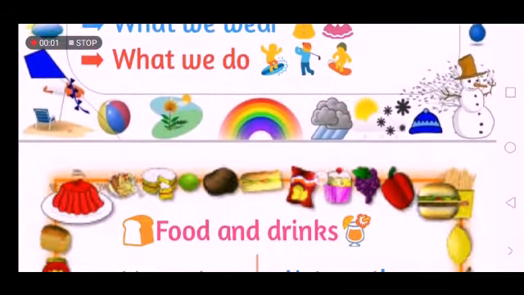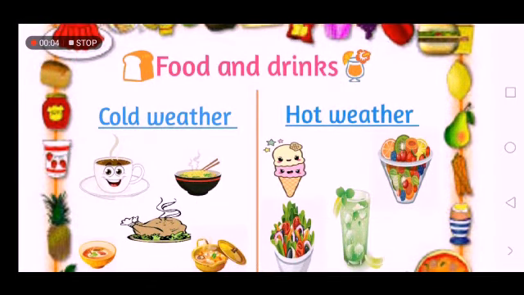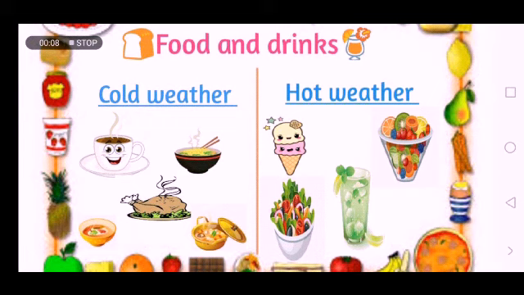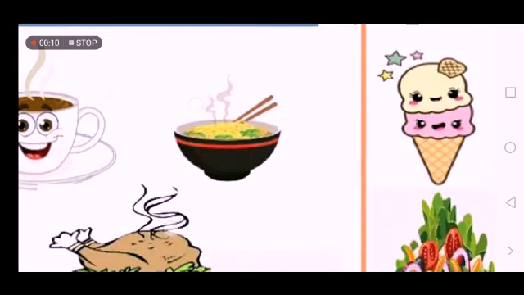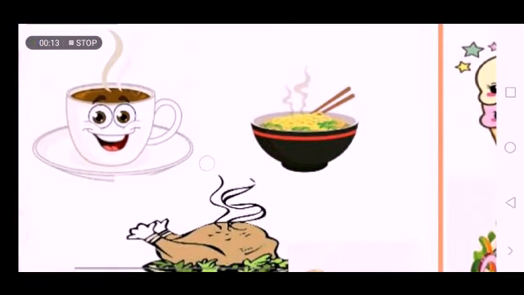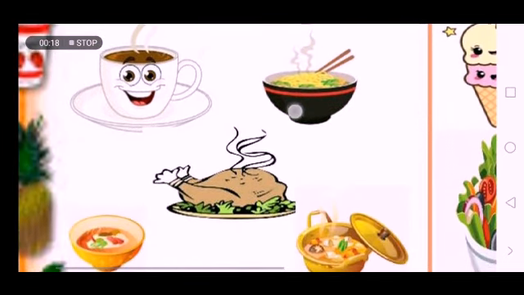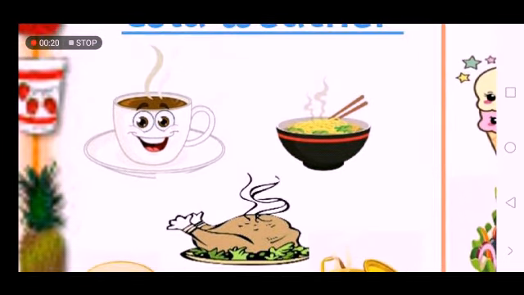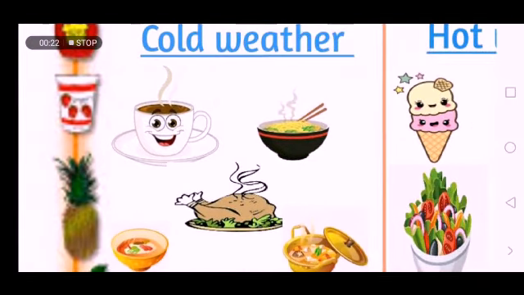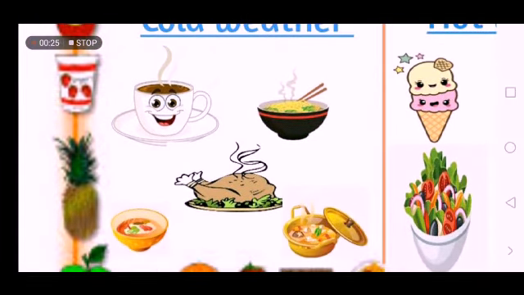As you can see, here we have different types of foods and drinks. On the left hand, you can see steamy food or hot food like soup, chicken, coffee, and so on. This type of food and drinks, we eat and drink when the weather is cold, so they help in feeling warmer.